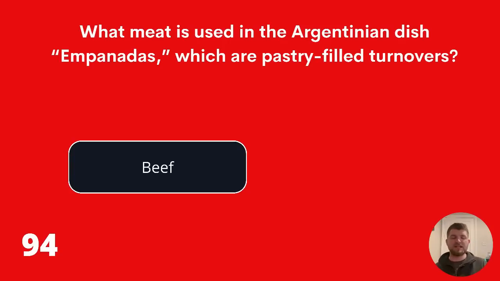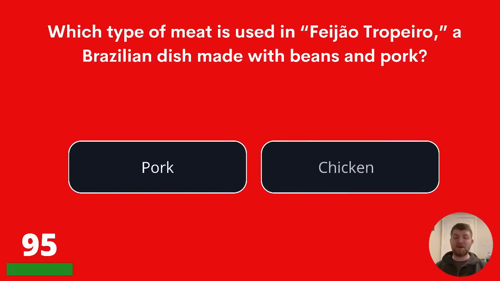We're moving on to 95. Which type of meat is used in feijão tropeiro? Apologies for the mispronunciation there. It's a Brazilian dish and it's made with beans and what? Pork or chicken? The answer is pork.